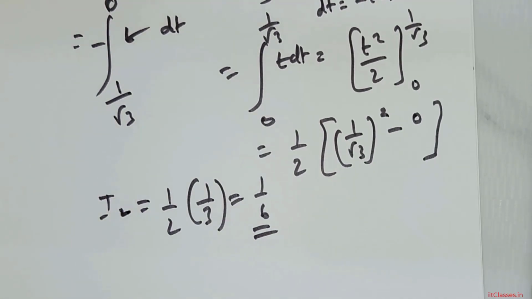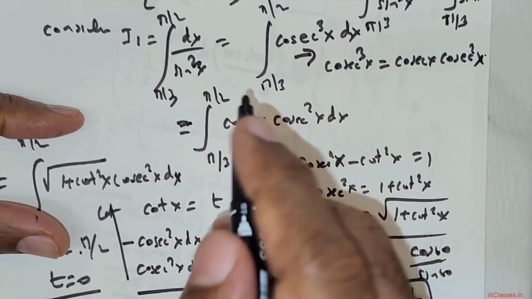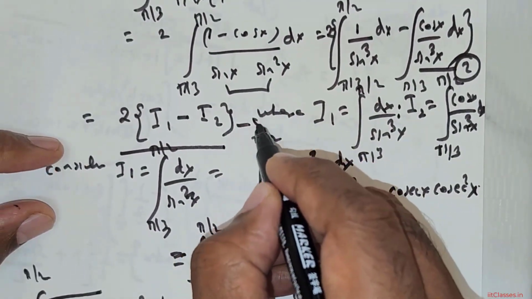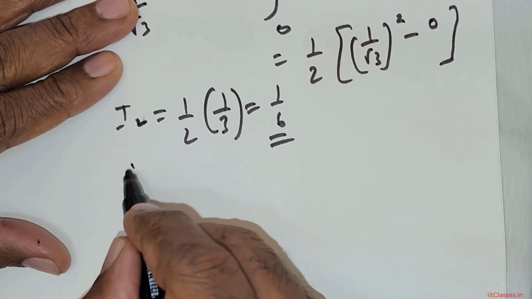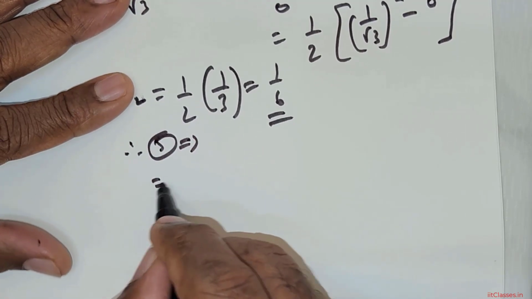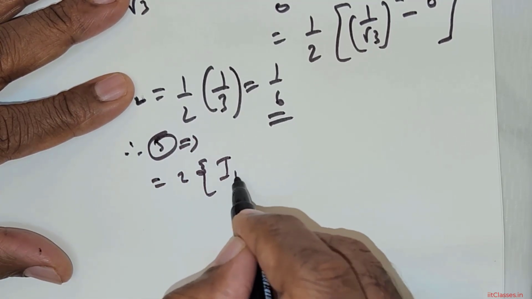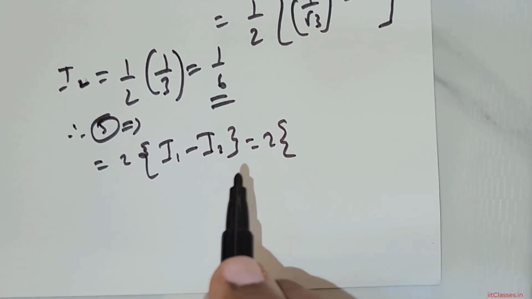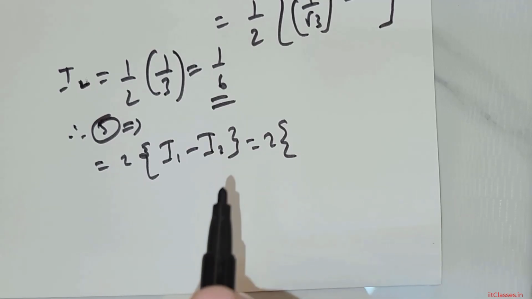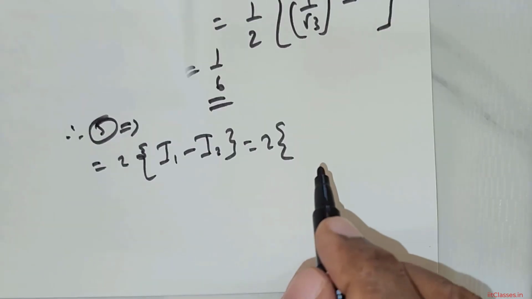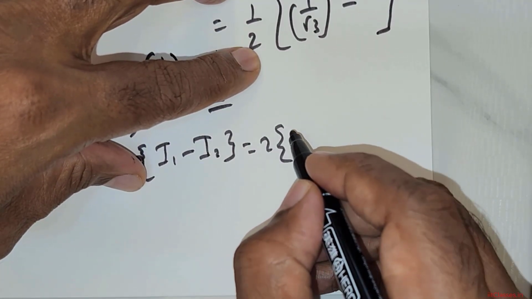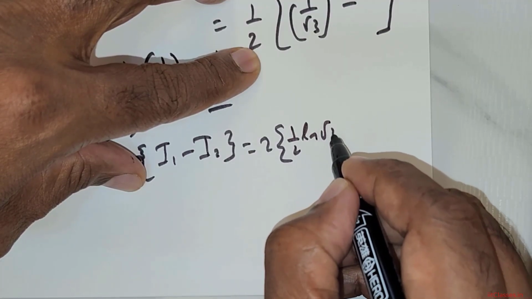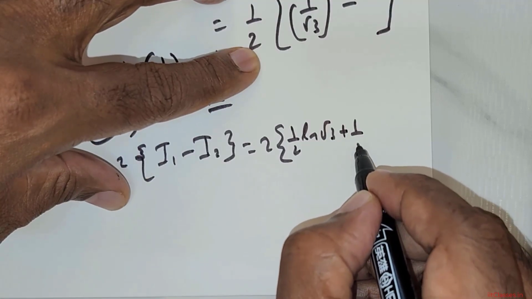Now go back to the question. What does the question say? The question says 2 times I1 minus I2. So if I were to take it as sum 5, therefore 5 is equal to 2 times I1 minus I2, which is equal to 2 times, what is my I1? This is my I1. You see here? Half times ln root 3 minus 1 over 3. So half times ln root of 3 minus 1 over 3.